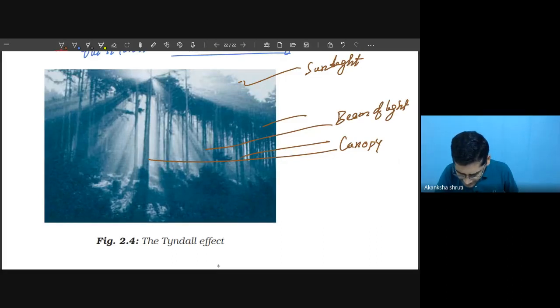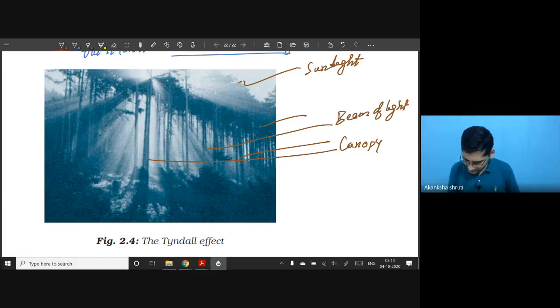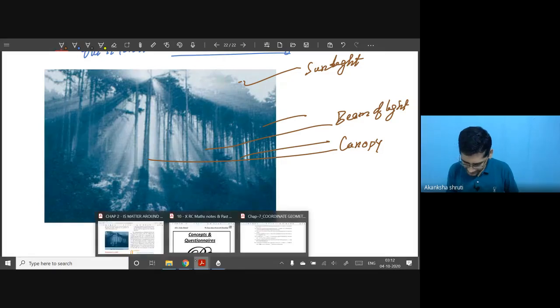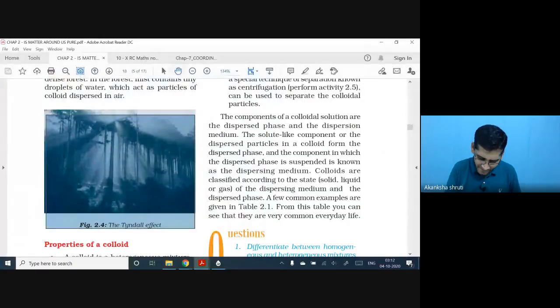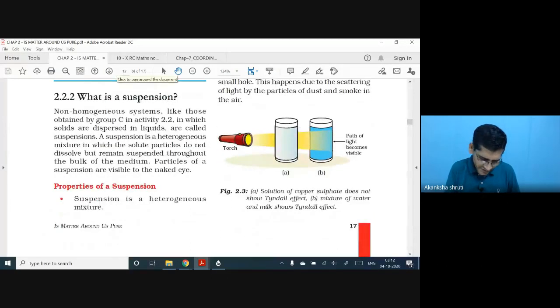Students, the dust particles in this beam of light are visible. They are zigzag. They are moving here and there. It is showing here in this figure. So these are the thick leaves through which the sunlight gets filtered, and it is one example. The other example, let me take also whatever I have drawn. I think yes, it is this one also.